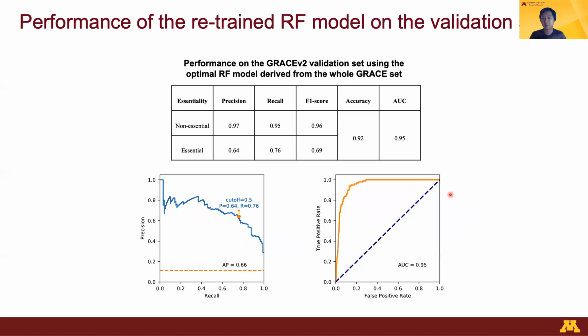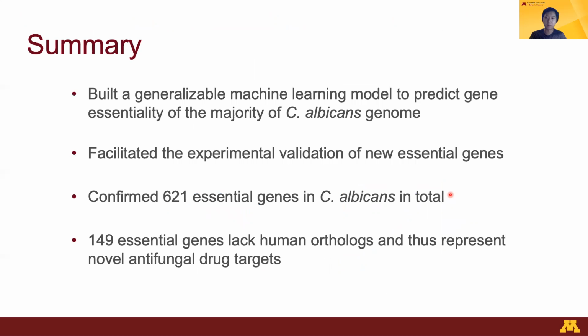We also have the summary statistics for the predictions from our optimal random forest model on the Grace V2 validation set. We achieved an average precision of 0.66 and an AUC of 0.95. In summary, we built a generalizable machine learning model to predict gene essentiality of the majority of Candida albicans genome. Given the strong results, we helped facilitate the experimental validation of new essential genes.